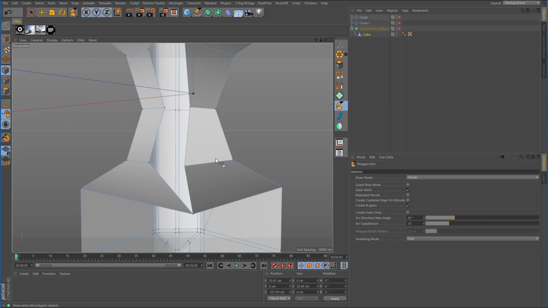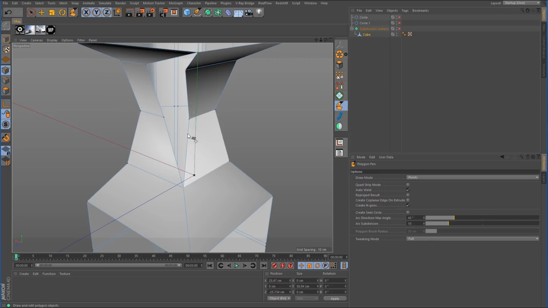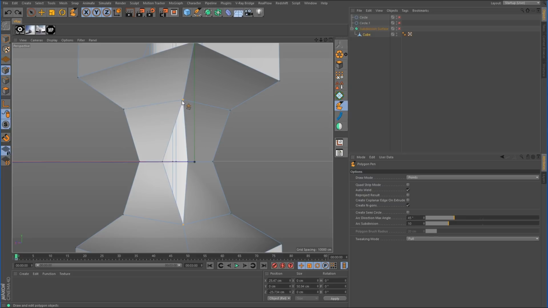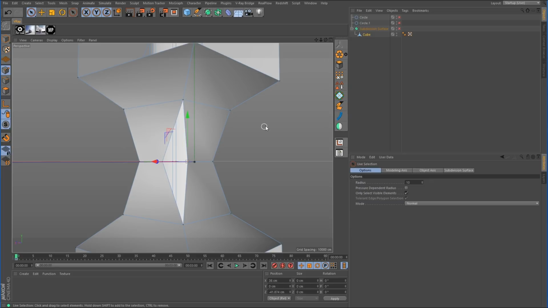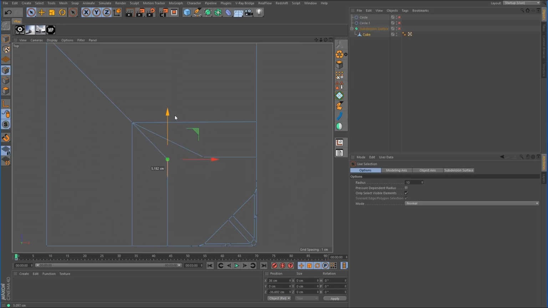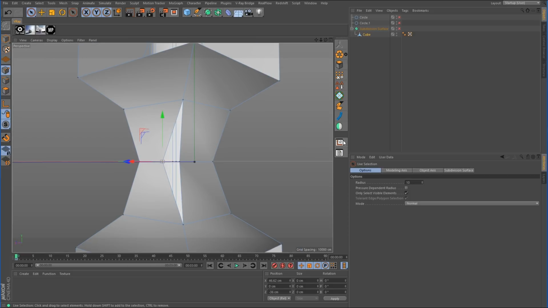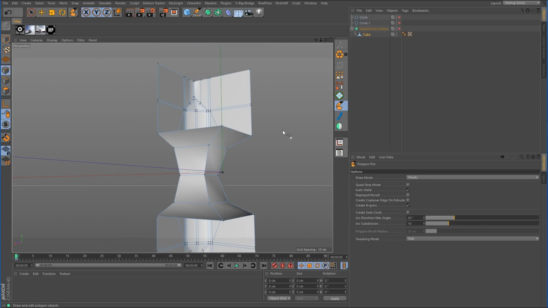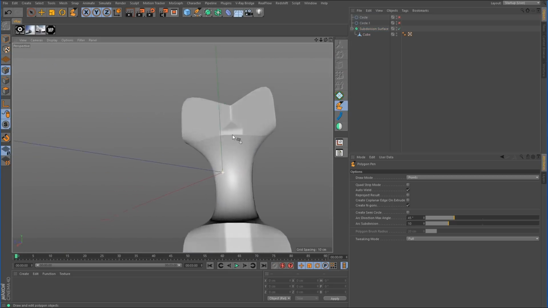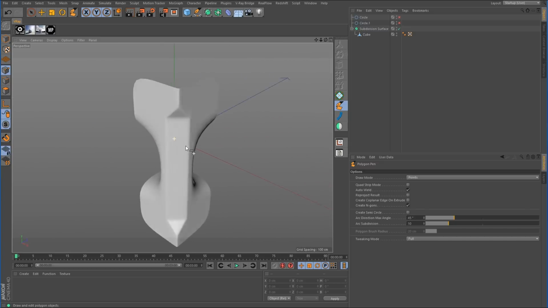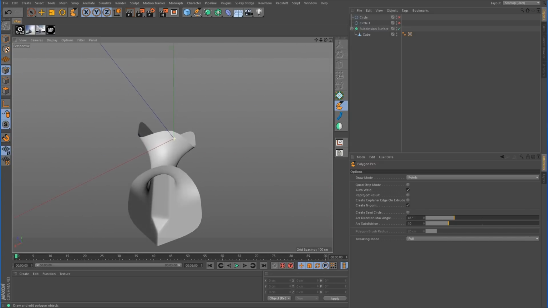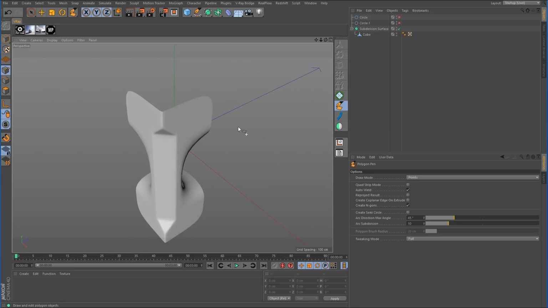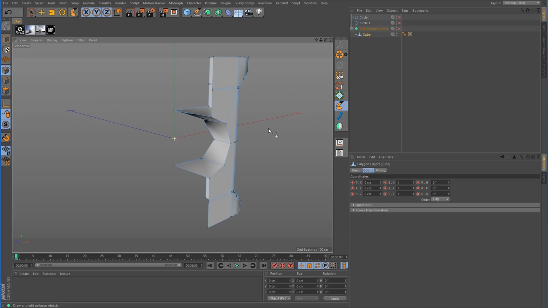And now we can grab the polygon pen tool and weld that one over and weld, whoop, not the center one yet. Grab the wrong one, we want to do that one. So now we can grab that center point, we can line it up with that point there. You can see how they are in line with one another. Now we'll go back to the polygon pen tool, and now we can just weld that into place like that. Turn on the subdivision surface object just to look around to make sure that all the edges don't have any weird seams or anything like that. Make sure everything is locked into place and looks good. It does. Okay, so we got that taken care of.